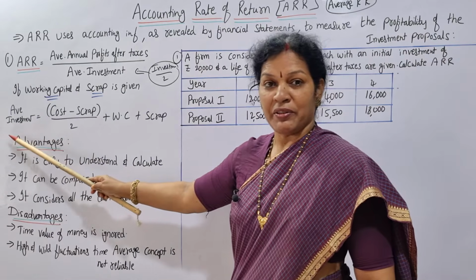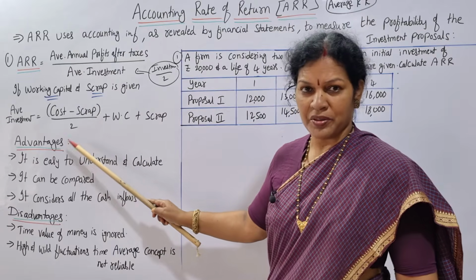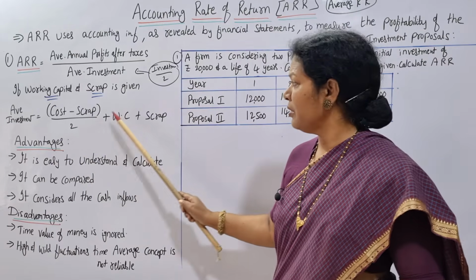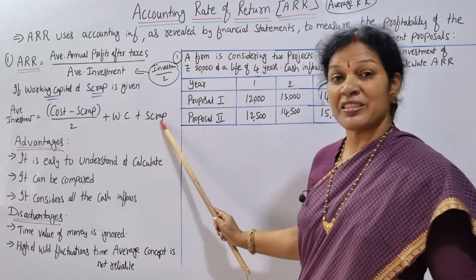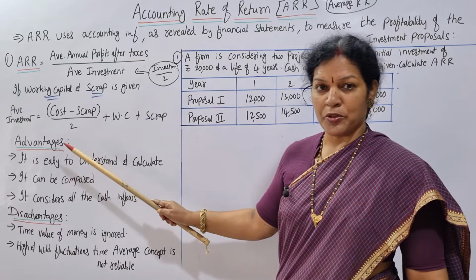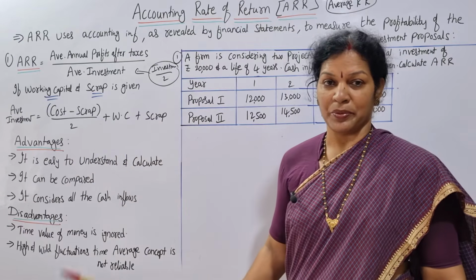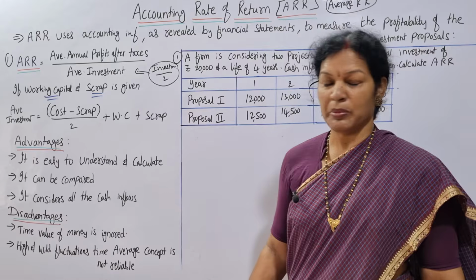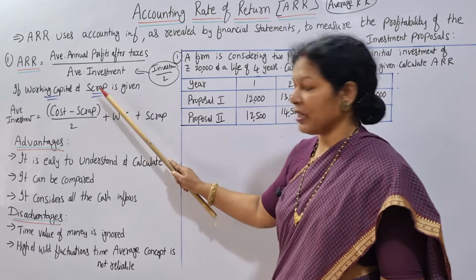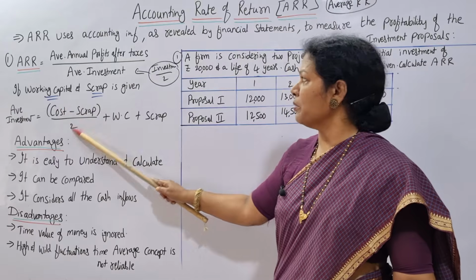What is the formula? Average investment is equal to (cost minus scrap) by 2, plus working capital plus scrap. That is, (cost minus scrap) by 2 plus working capital minus scrap value. Able to remember? That is if working capital and scrap are given. If not given, simply cost by 2.